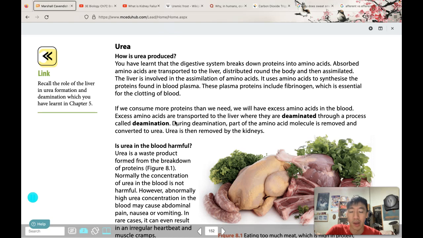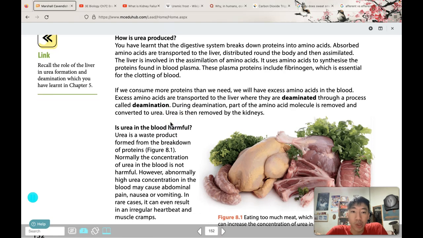These amino acids will be deaminated in the liver. During deamination, part of the amino acid molecule will be removed and converted into urea. The other part can actually be converted into glucose, so it is a useful process. But this urea is toxic, and it has to be removed by the kidney.